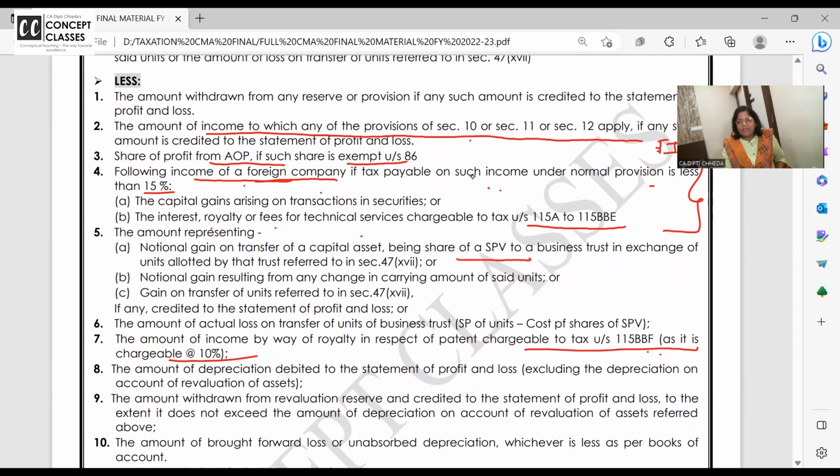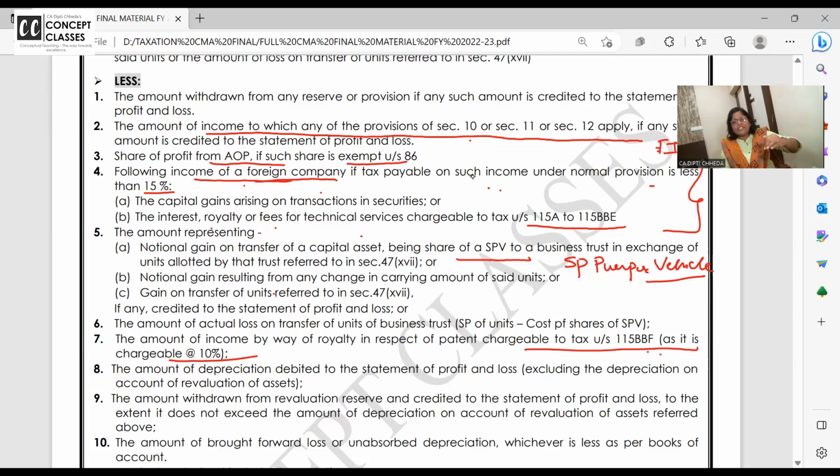Now, those who don't know what is SPV, because yet we have not done anything about business trust and all, it is special purpose vehicle. Special purpose vehicle is a type of investment of a business trust. Okay. So, you know, some investments are there on which you have got notional gain, and that is credited in the P&L account. Nikal do. Notional gain resulting from any change in the carrying amount of those SPV units.